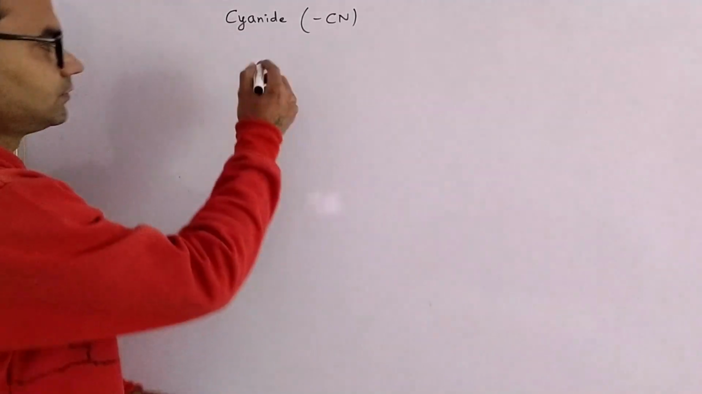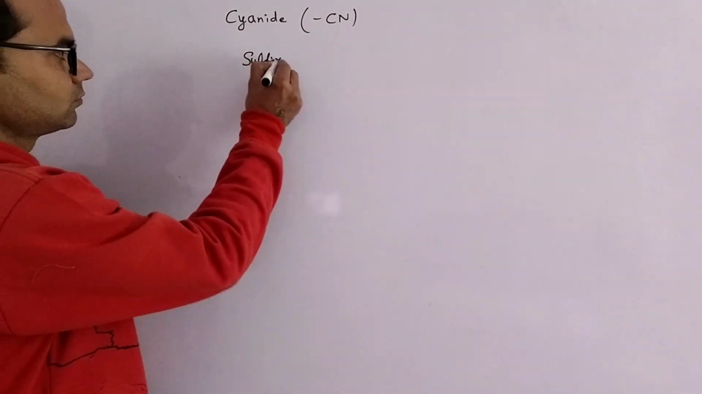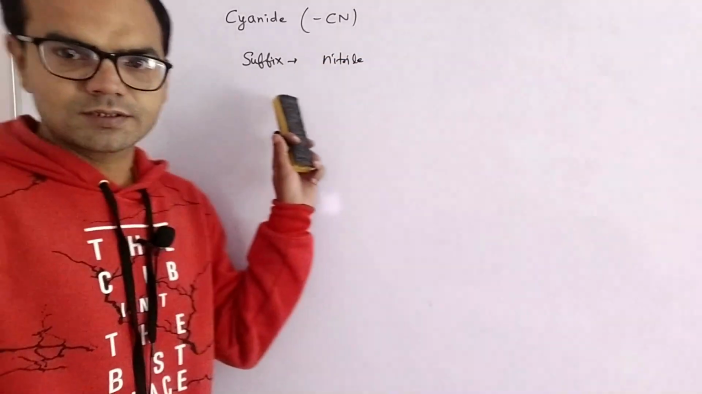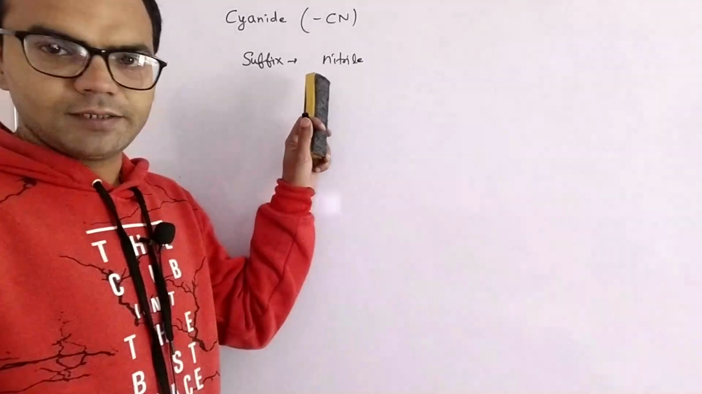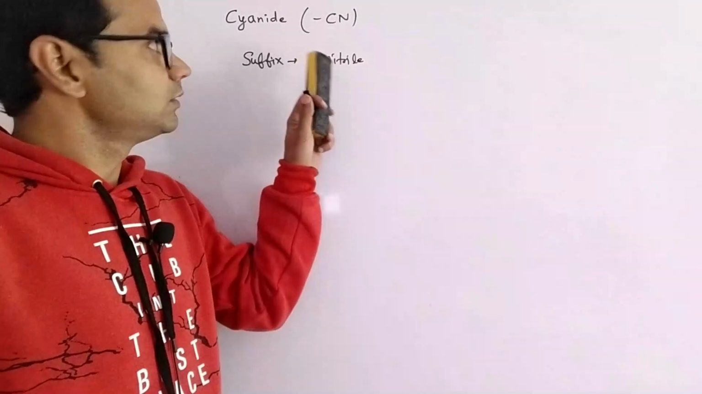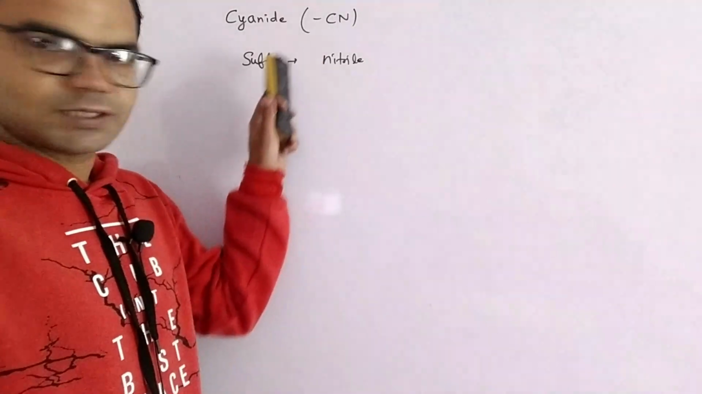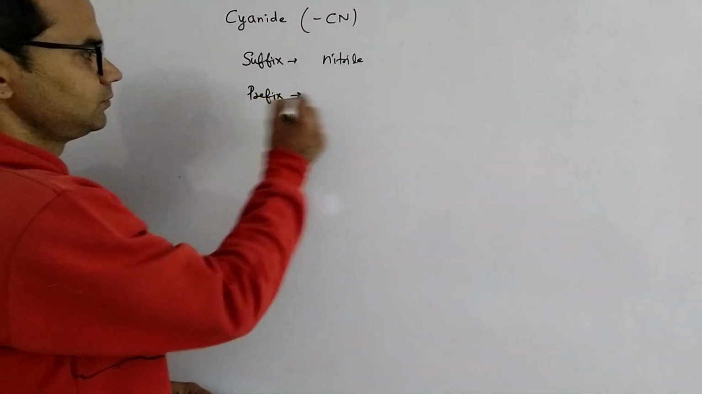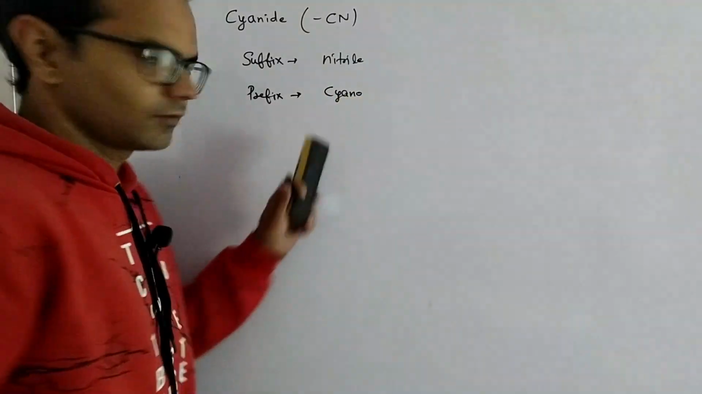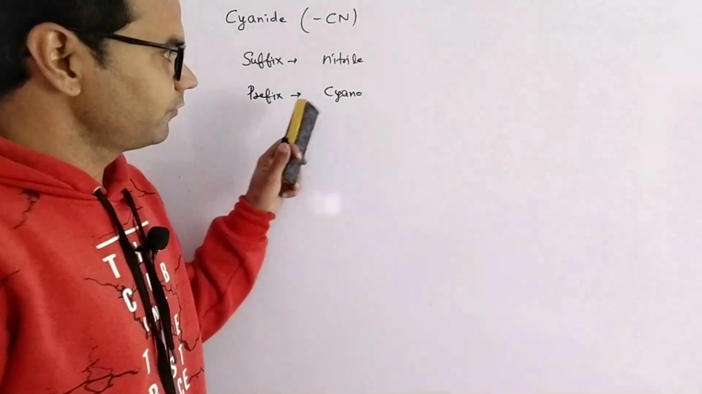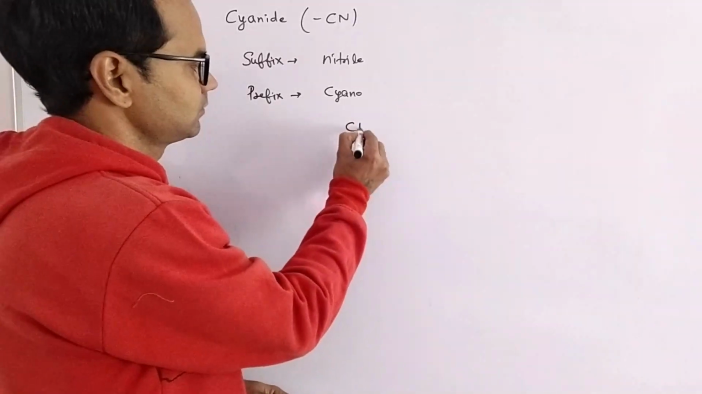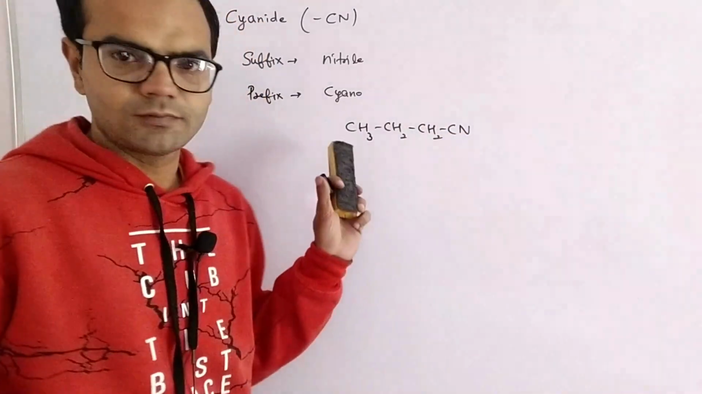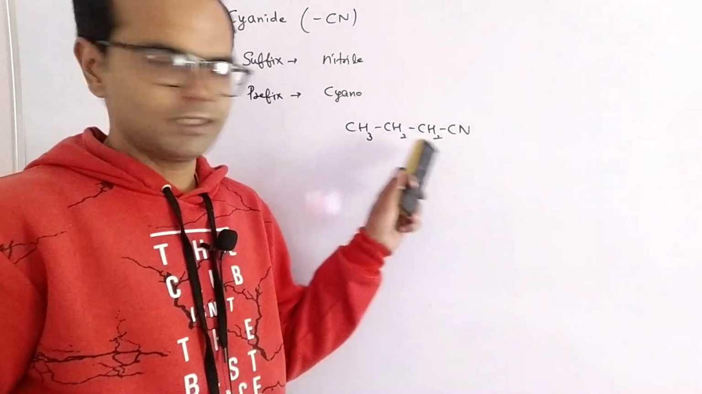So its suffix is nitrile, and when a higher priority group is also attached in the parent chain, it is used as a prefix. Its prefix is cyano. So for example, we have the compound CH3 CH2 CH2 C, and we have to write the IUPAC name.